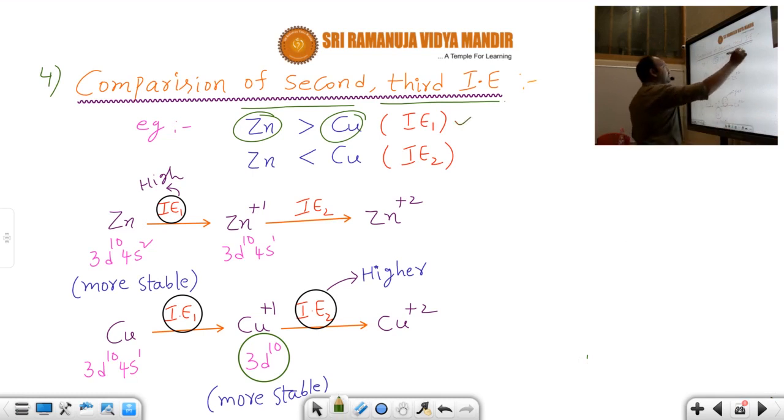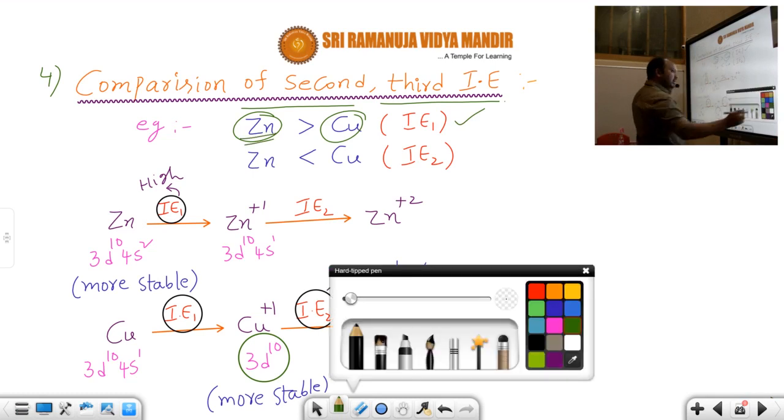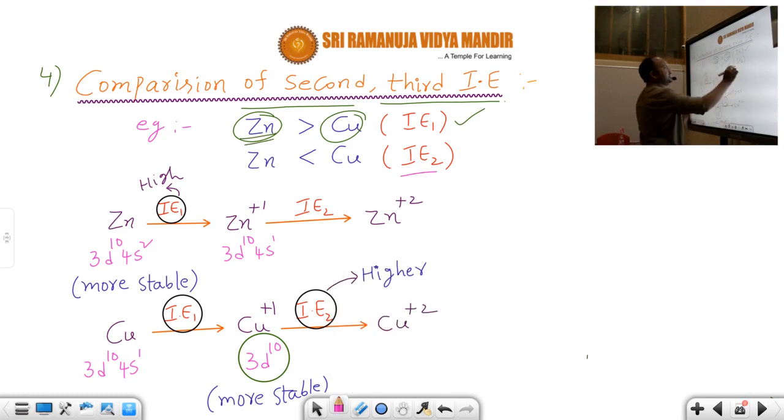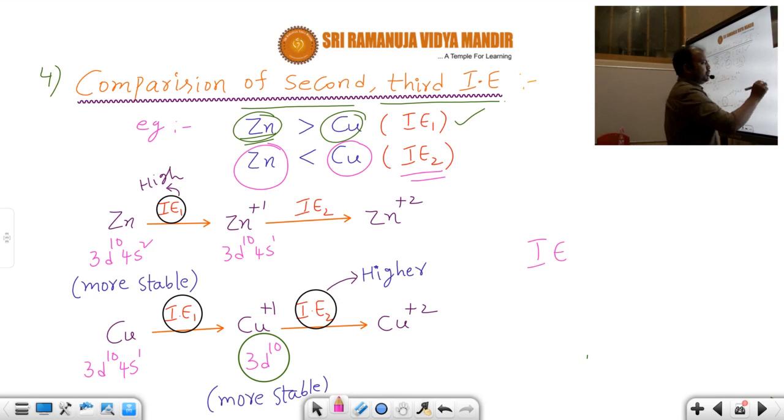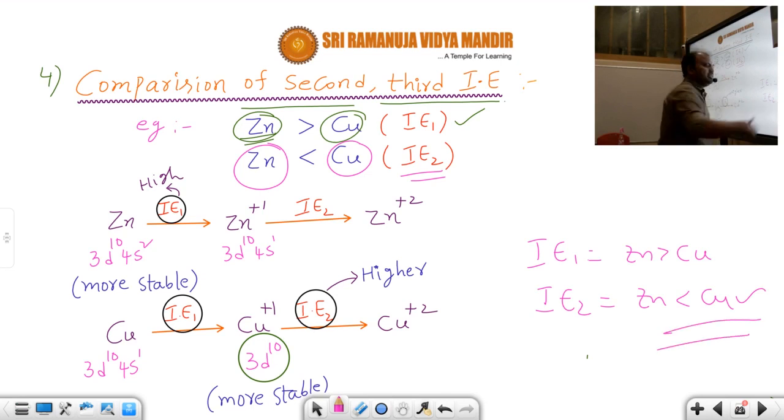So in the case of IE1, zinc has the higher ionization potential. But in the second ionization energies, copper has a higher ionization potential than zinc. In the first case, IE1, which is more? Zinc is more than that of copper. But IE2, the second ionization energy, which is more? Copper has the higher ionization energy.